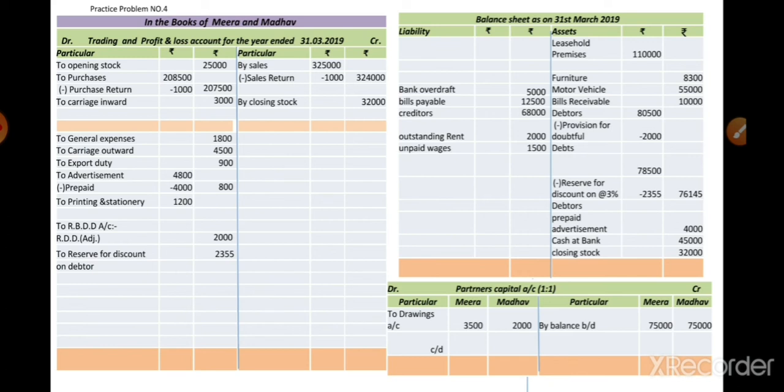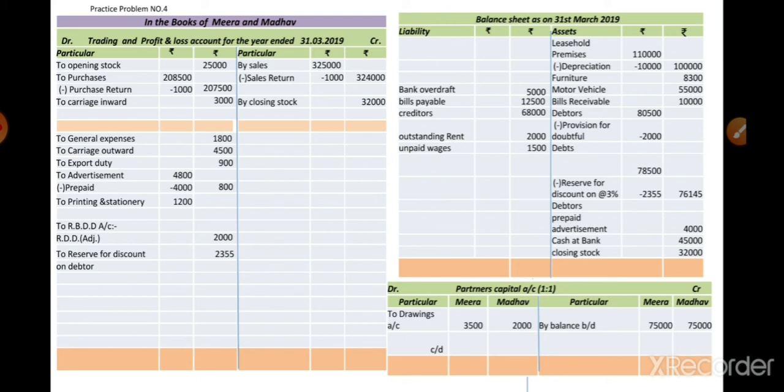Now the fourth adjustment: value of leasehold premises on 31st March 2019 is rupees 1 lakh. Here the information given to us is that your leasehold premises is valued at rupees 1 lakh. So in the outer column we show that leasehold premises as 1 lakh, but in the inner column we recorded it as 1 lakh 10,000. This amount we get from the trial balance. So there is a difference between the amounts, that is 1 lakh 10,000 minus 1 lakh, we get the difference of rupees 10,000.